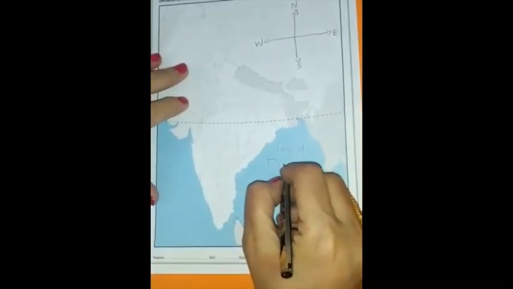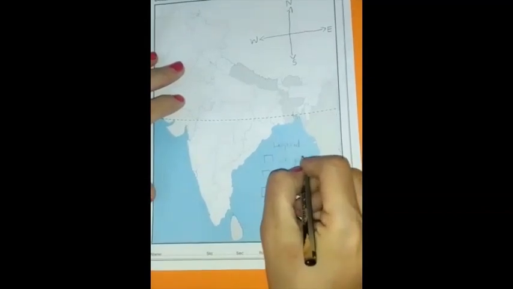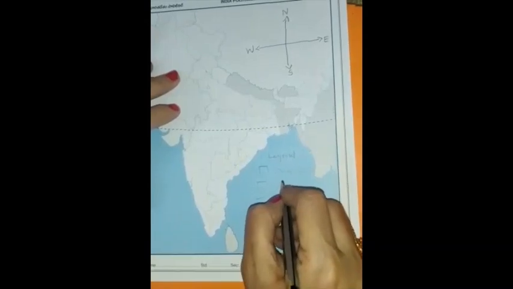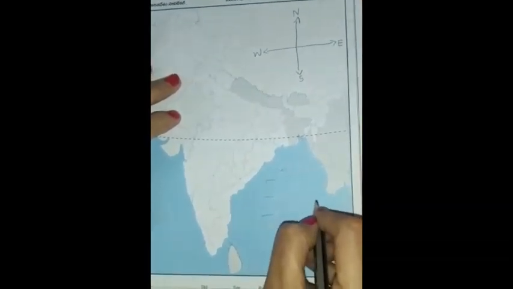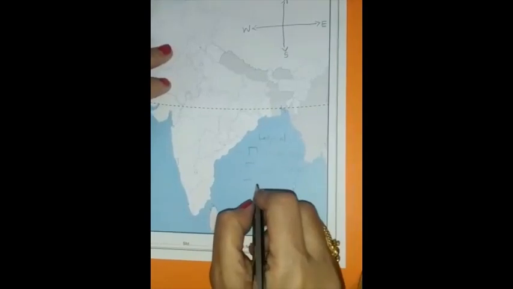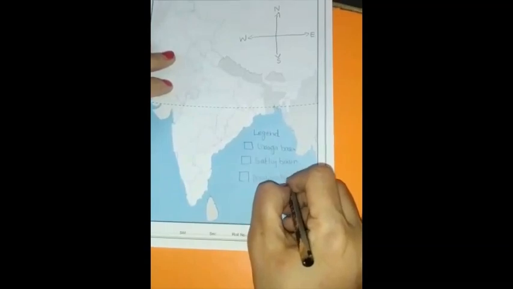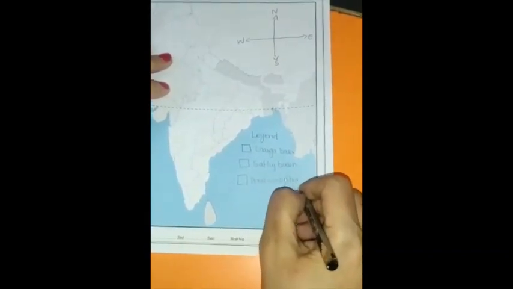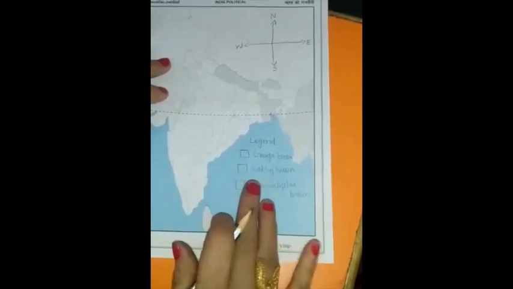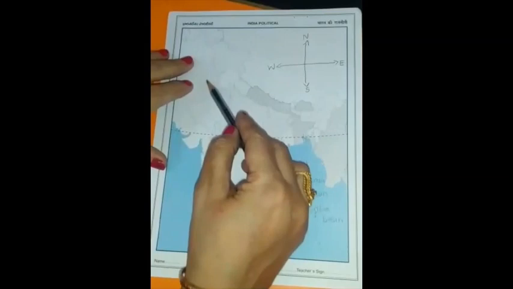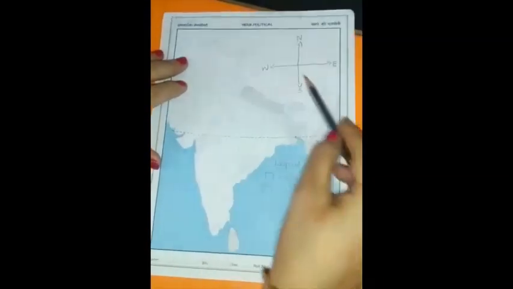You write here Ganga basin, Satluj basin, Brahmaputra basin. Fine, you did it. Now the first thing, since we know the northern plains, it starts from here and there. What we will do, children, first we will color the northern plains in green. You take the light green color.